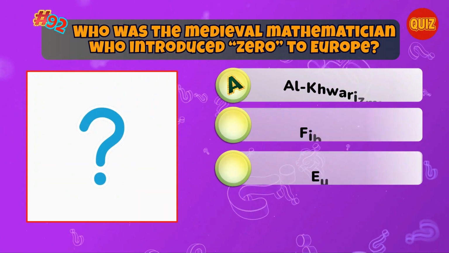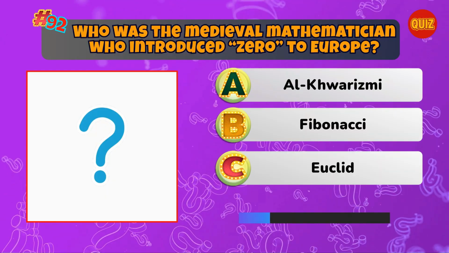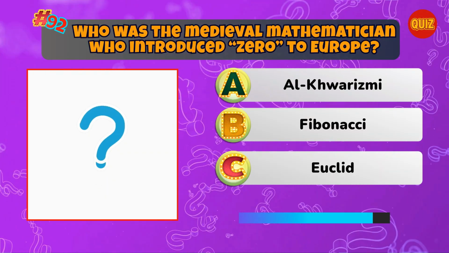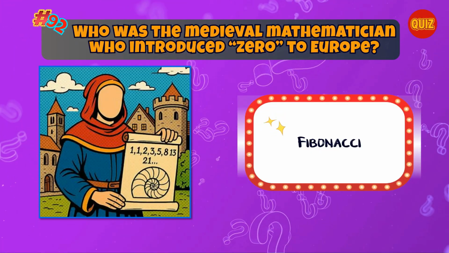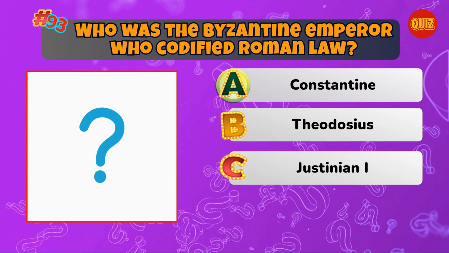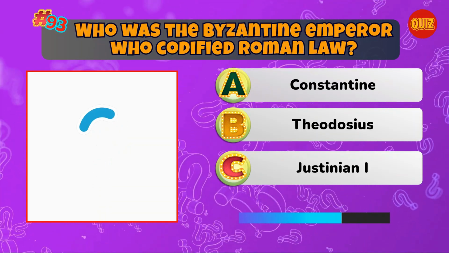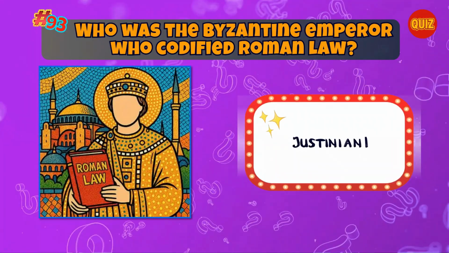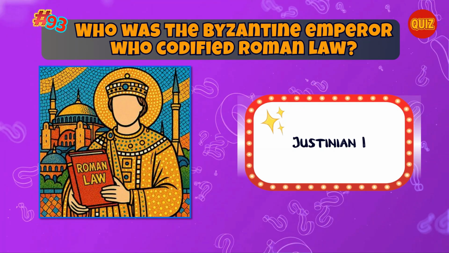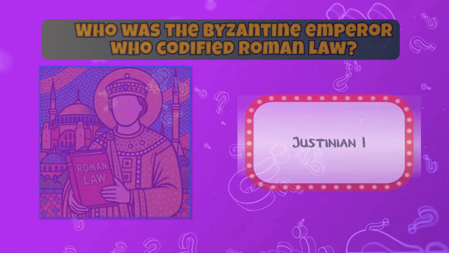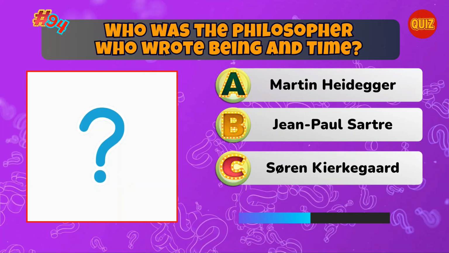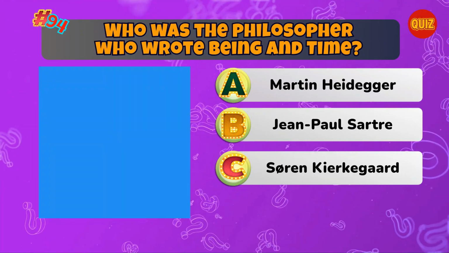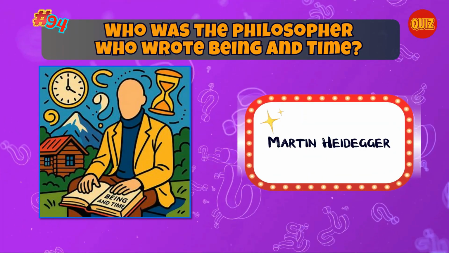Who was the medieval mathematician who introduced zero to Europe? Correct. Fibonacci. Who was the Byzantine emperor who codified Roman law? Correct. Justinian I. Who was the philosopher who wrote Being and Time? Correct. Martin Heidegger.